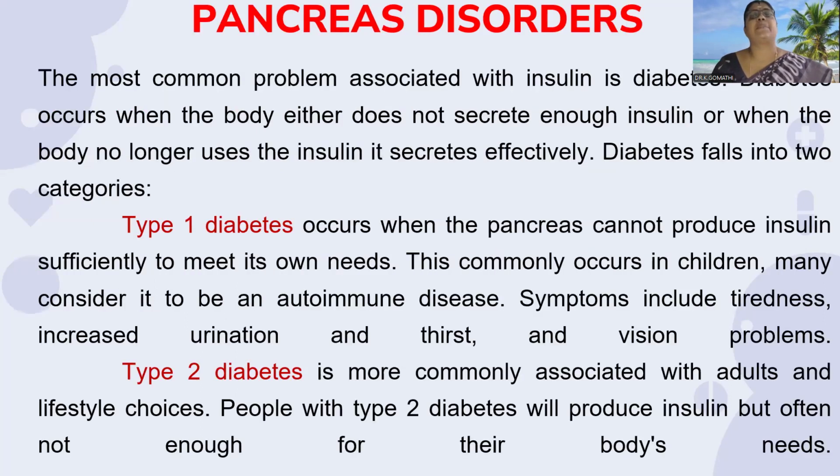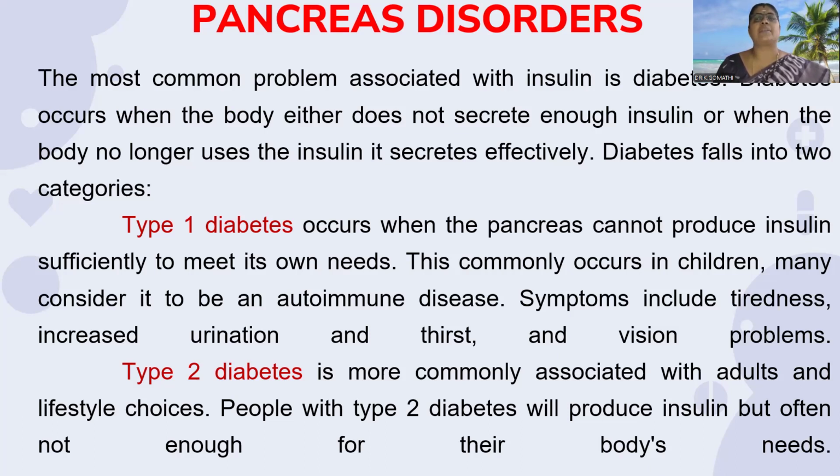So, disorders of the pancreas. The most common problem associated with insulin is diabetes. It occurs when the body either does not secrete enough insulin or no longer uses the insulin it secretes effectively. Diabetes falls into two categories. Type 1 diabetes occurs when the pancreas cannot produce enough insulin to meet its own needs.